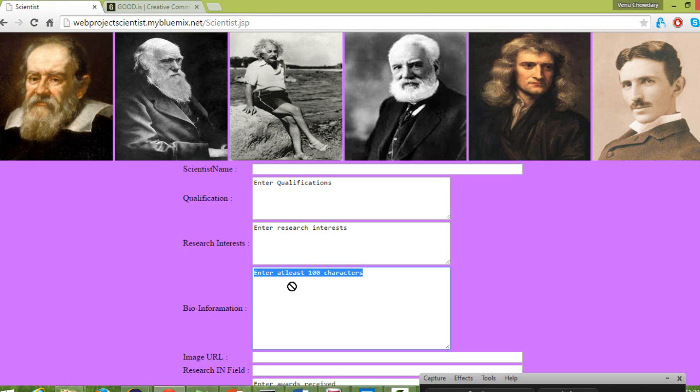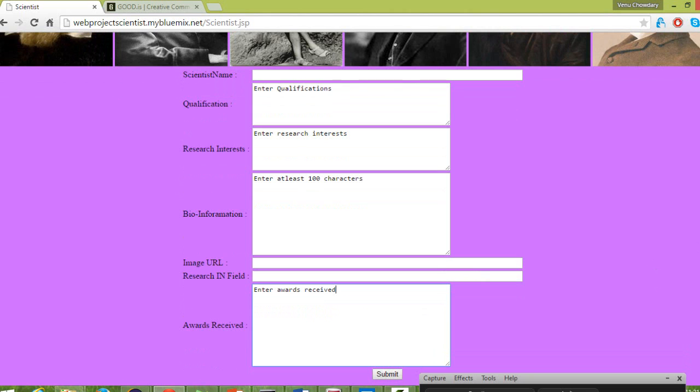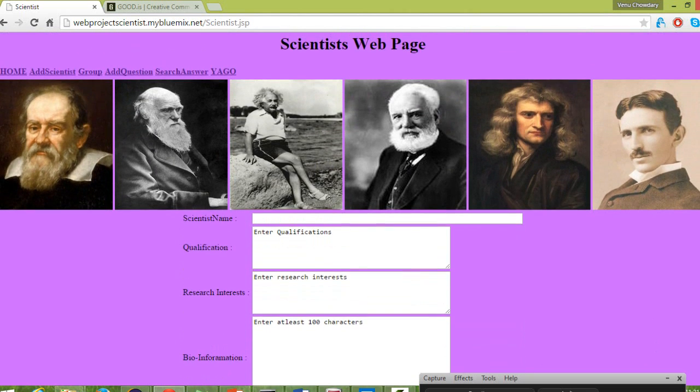Through that we can get the attributes of the scientist which we can manipulate and speak out, and these are the image URLs which will be used to display the images of the scientist. And here is another important field, researching field. Here we are going to group the scientists who did research in specific areas, and these are the awards. If we submit this, all the information will be stored in the cloud platform.